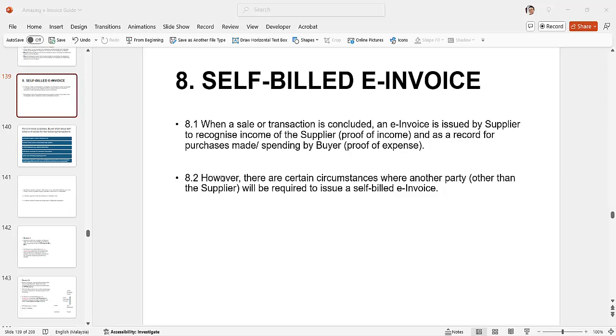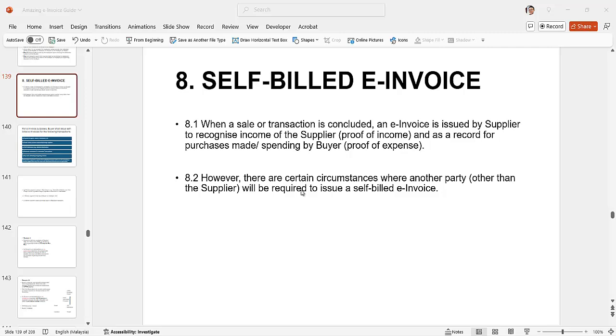Okay, self-bill e-invoice. Under normal conditions, when a sale or transaction is done, the e-invoice will be issued by the supplier, and the buyer will also keep a copy as proof of expenses.